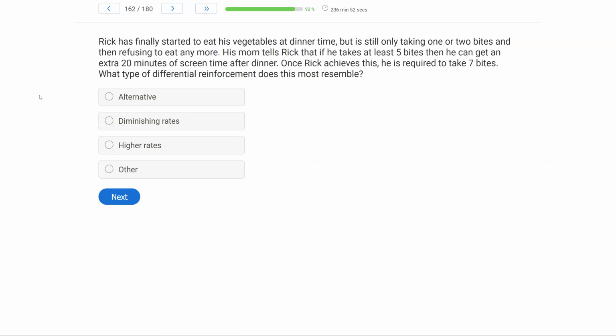It's probably the easiest type of differential reinforcement because what we're doing is we are taking a skill like eating vegetables that Rick already does and just increasing it. We're not teaching a replacement. We're just increasing an already existing skill. So we take 1 or 2 bites and then mom sets a new criterion at 5. We've got to go above 5 to get 20 minutes. Now, once he's done that, we move it to 7. We then have to go above 7. So we're changing the requirement to increase the behavior. What differential reinforcement does that resemble?